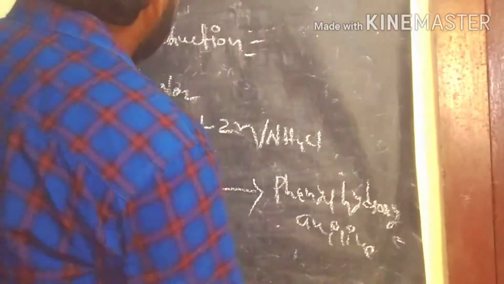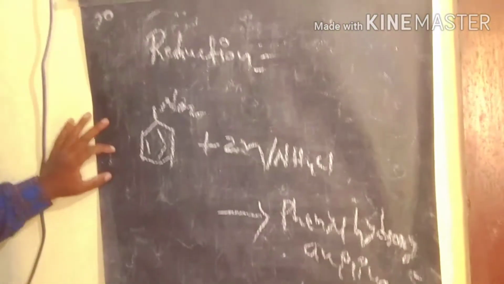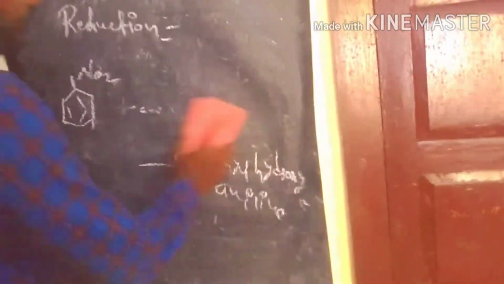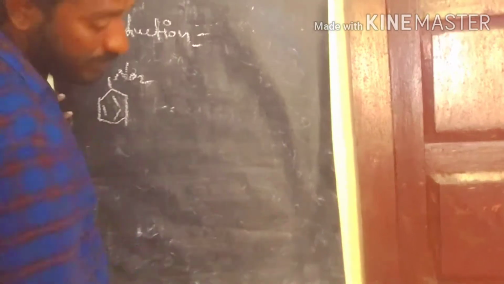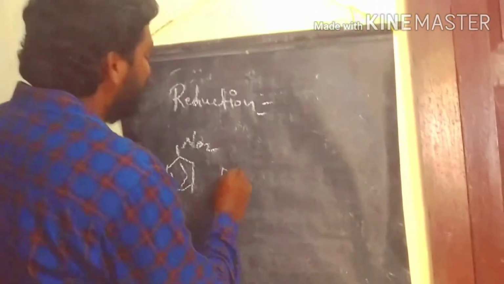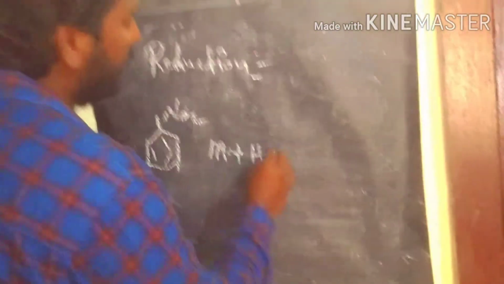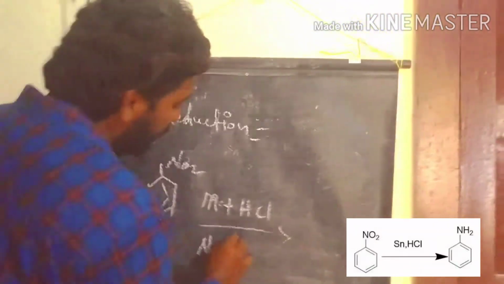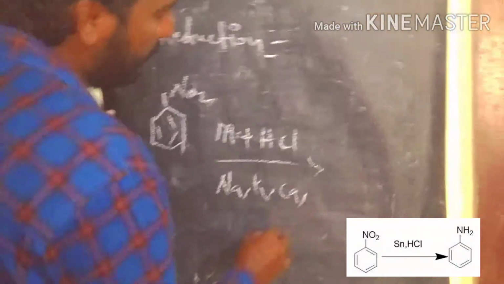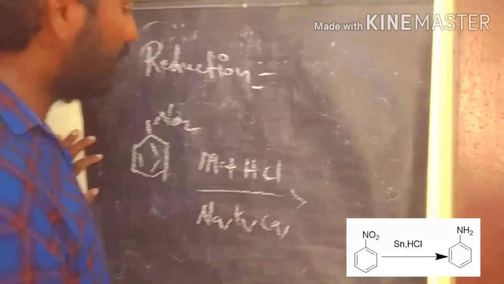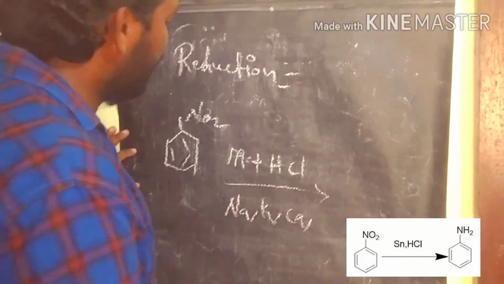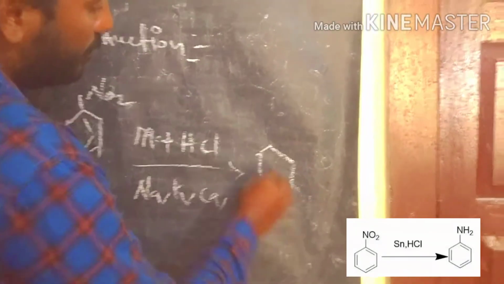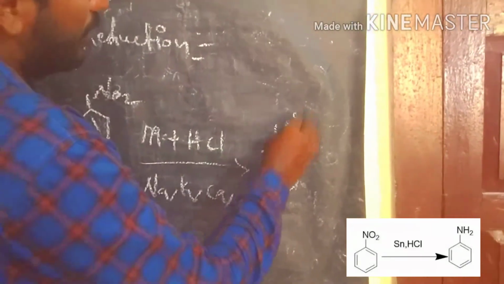When nitrobenzene reacts with metals in the presence of an acidic medium, the metals we know very well are sodium, calcium and potassium. These are first group and second group elements that act as metals. So in this reduction process, we are getting nitrobenzene to aniline. So aniline is the product.